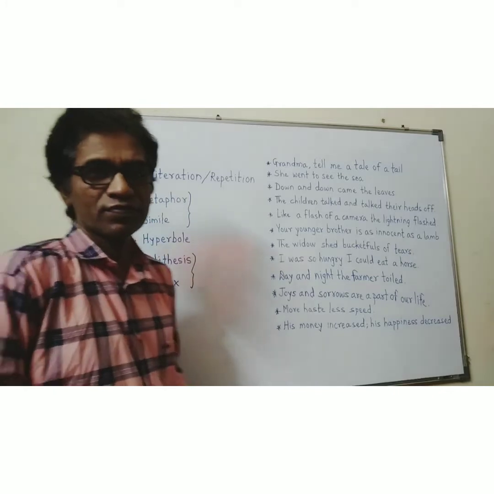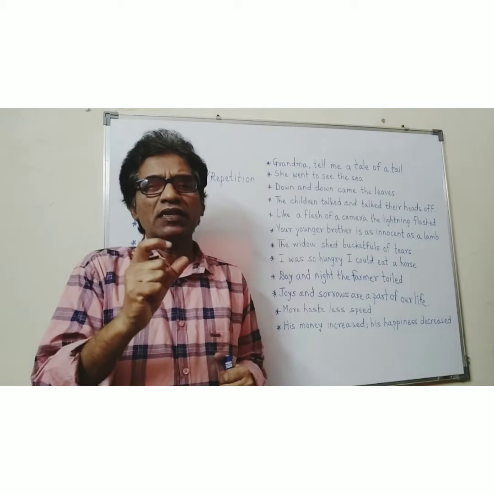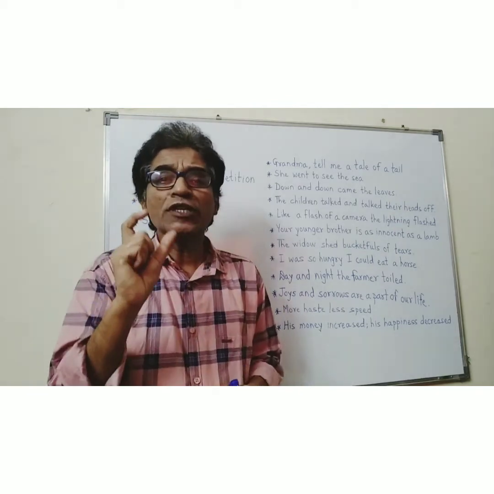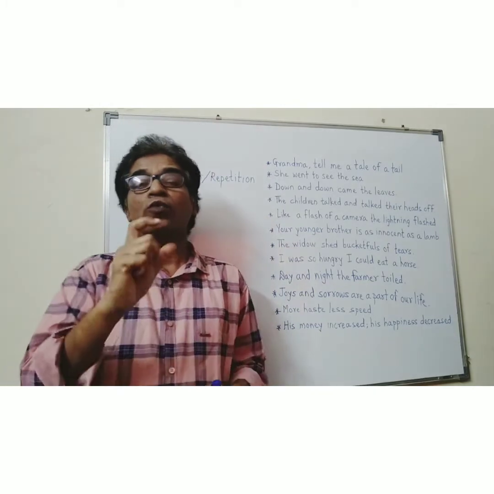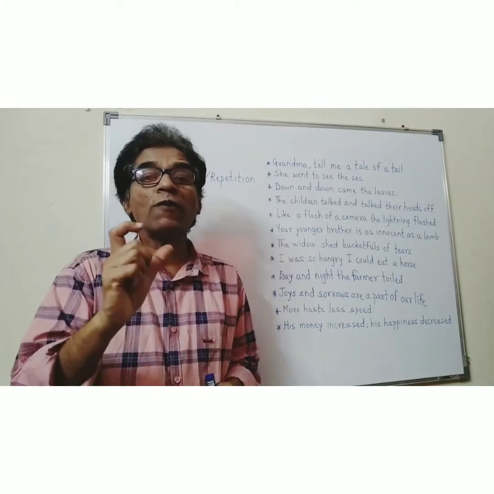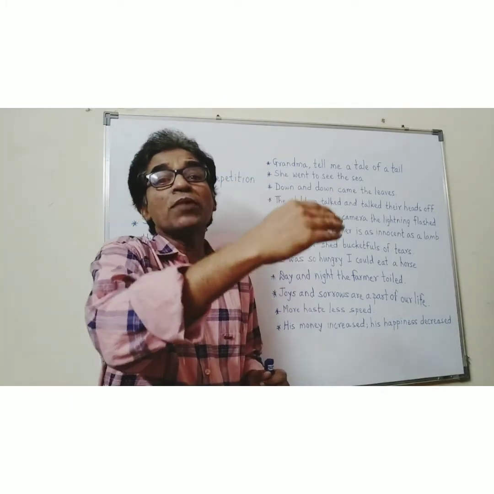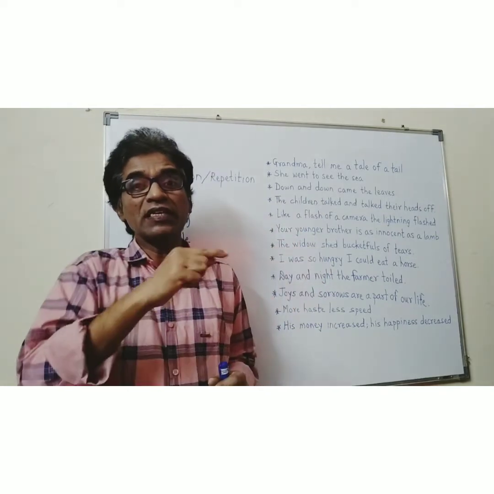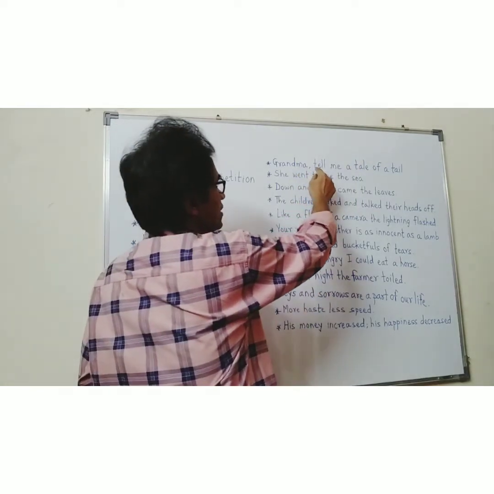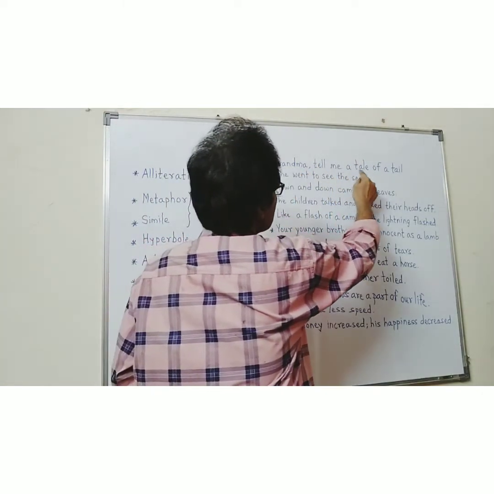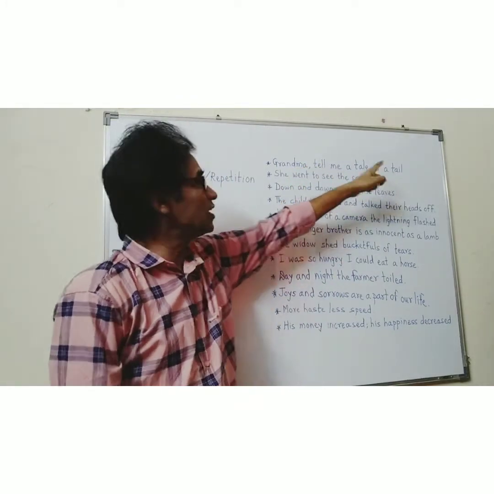Alliteration. Alliteration means when a consonant sound or a consonant letter, a vowel sound or a vowel letter repeats in the beginning of many words in succession. For example, you can see here, Grandma, tell me a tale of a tale.